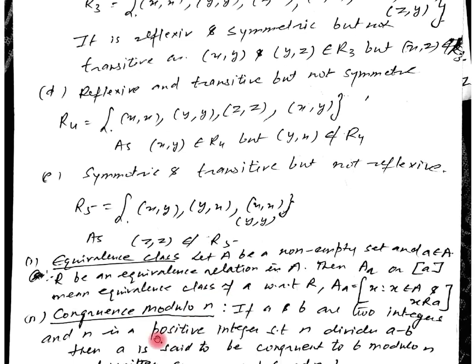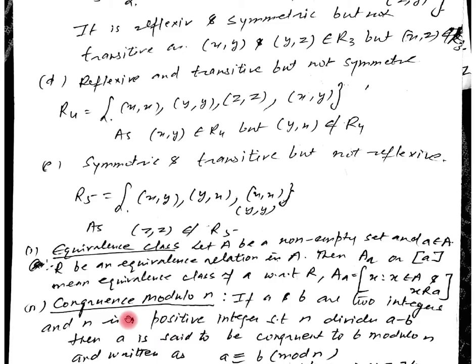Now the second definition, sometimes it can be used in a question, though not very much used: congruence modulo n. If a and b are two integers and n is a positive integer such that n divides a minus b, then a is said to be congruent to b modulo n. Listen again.